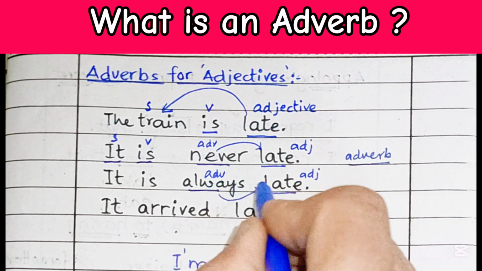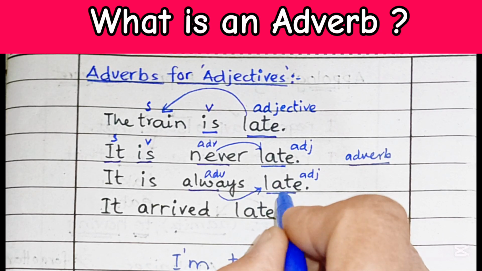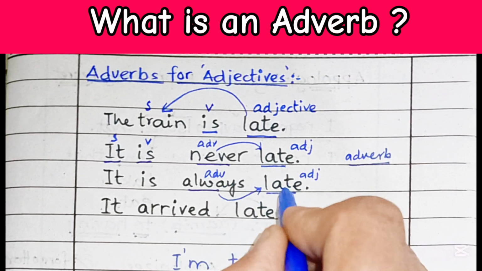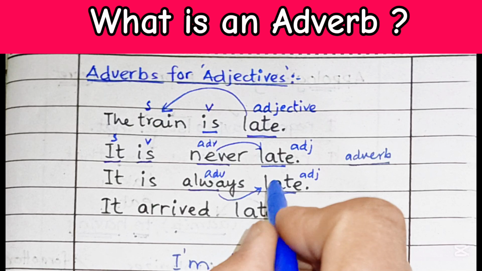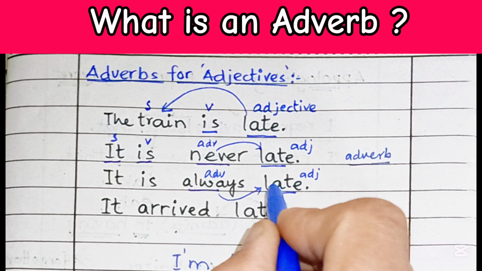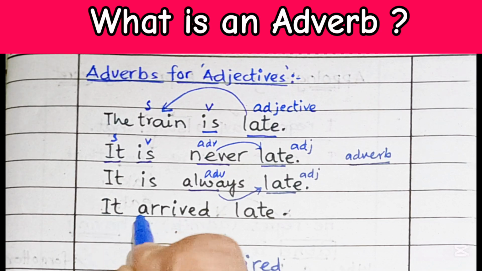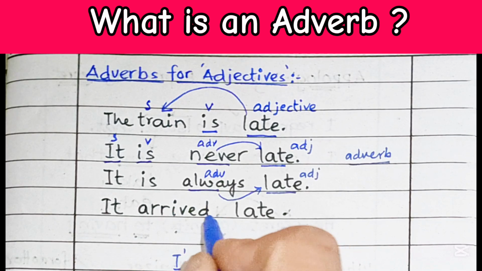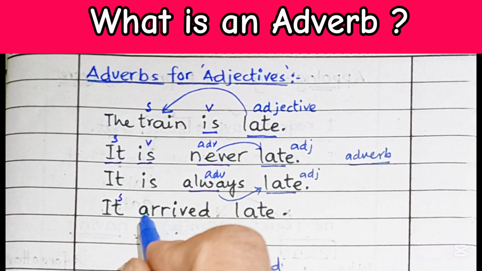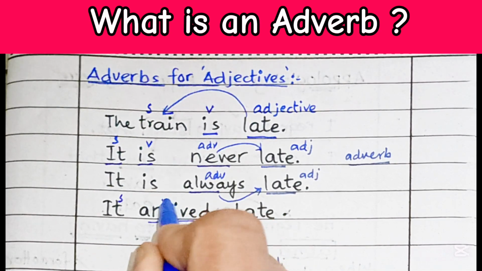So an adverb modifies a verb as well as an adjective. It is proven through this example. So it tells us something about this adjective. It is always late. So as I said, an adjective can be modified by an adverb. Now have a look at this example. It arrived late. In this sentence, this is the subject, that is it, and here is the verb, that is arrived.